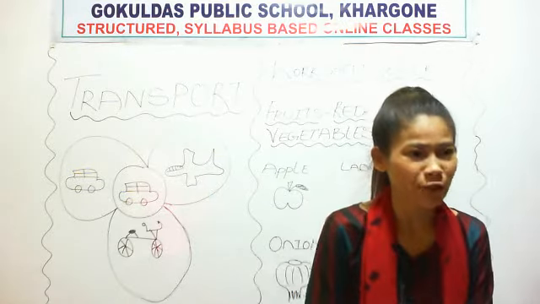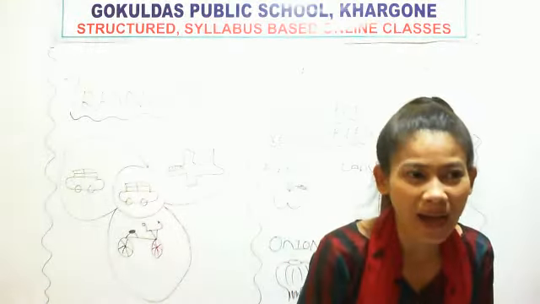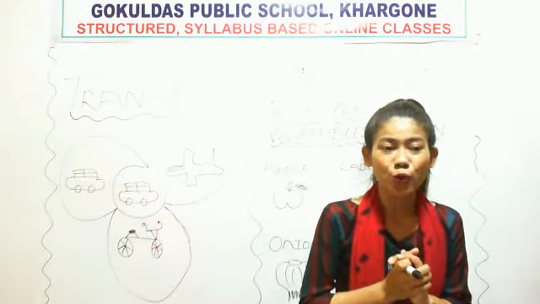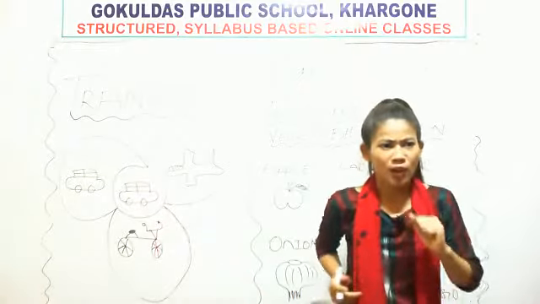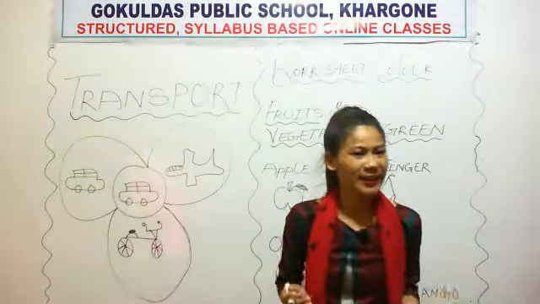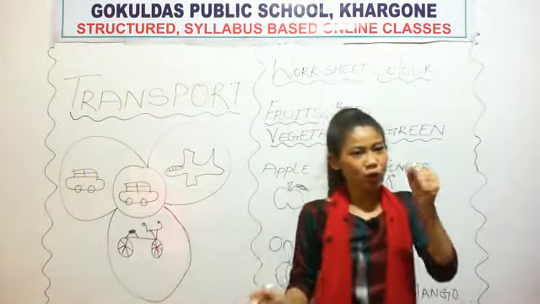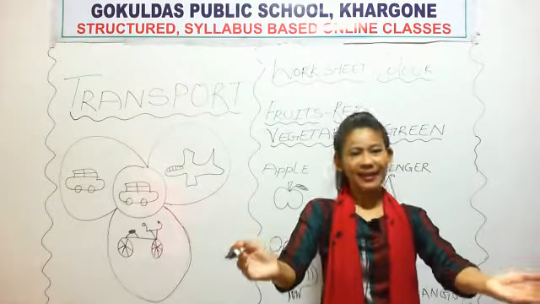If you want to go to your mama's home or your uncle's home, we cannot go by walking. We need a car, an aeroplane, a bus, an auto. That is called migration from one place to another.